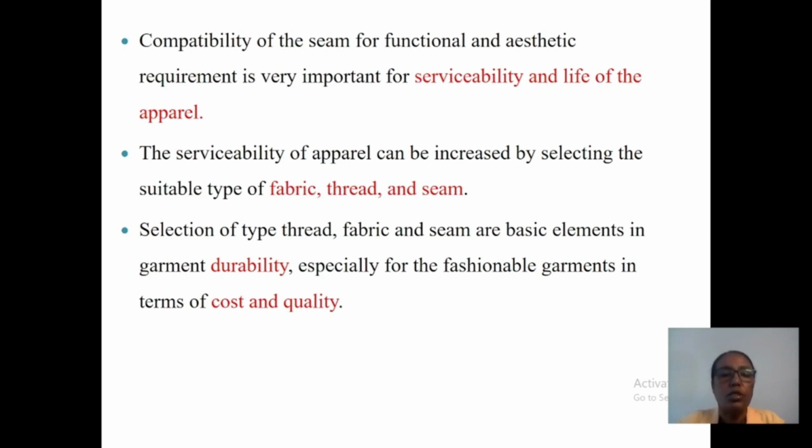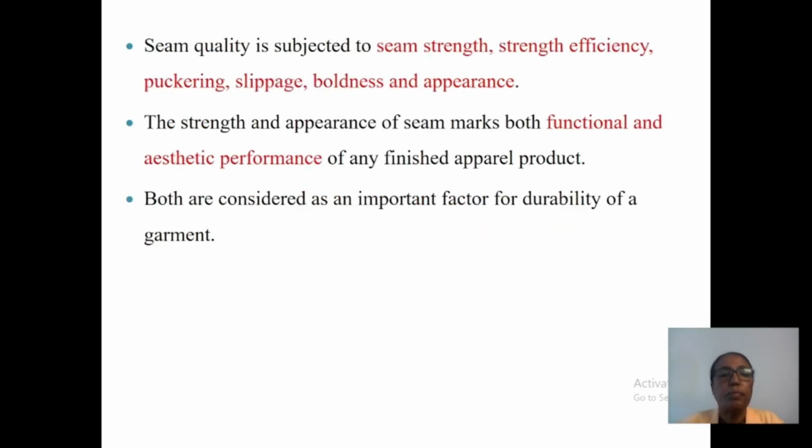Garment durability depends upon thread type, fabric type, and seam type, especially for the fashionable garment in terms of cost and quality. This durability in a fashion garment can depend upon its costs and qualities.